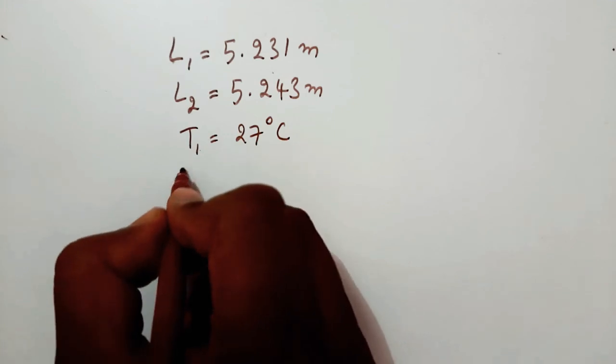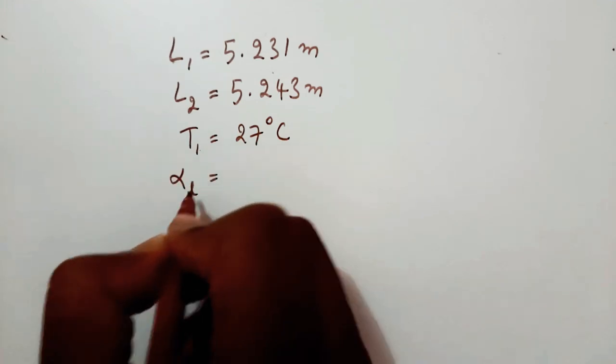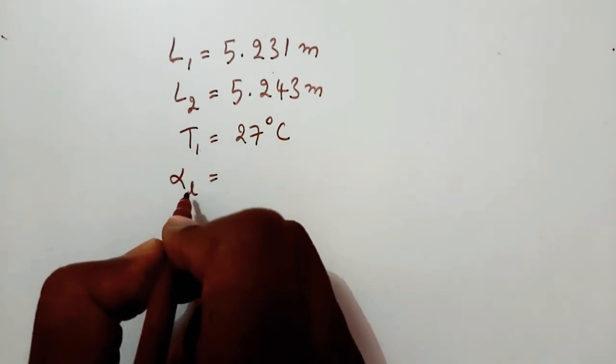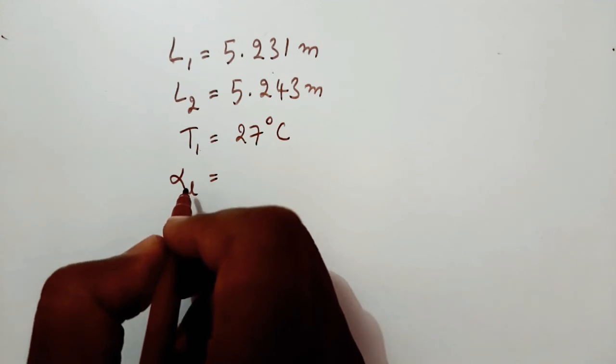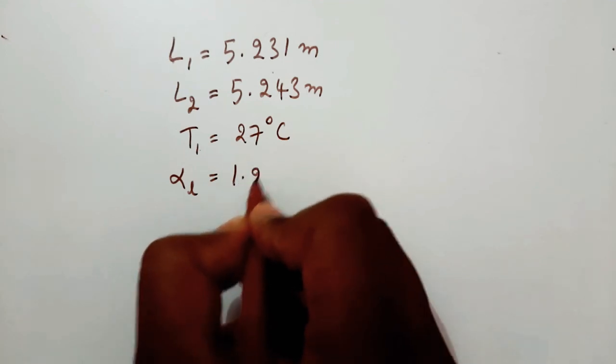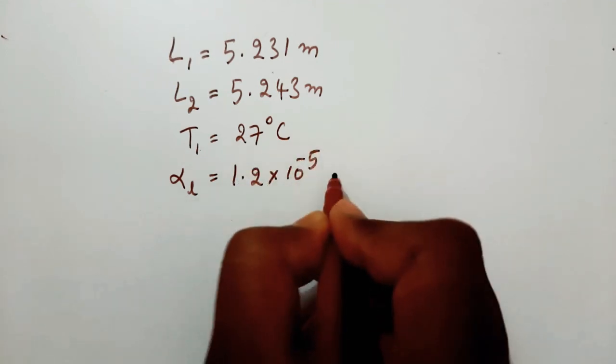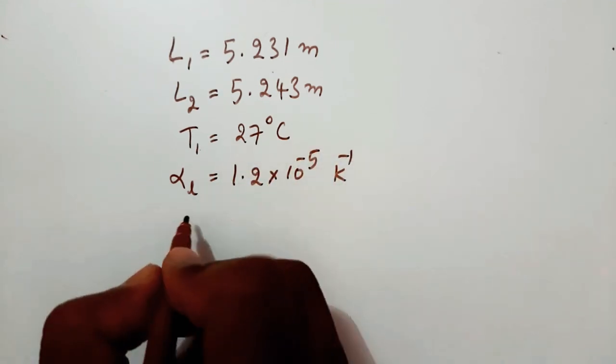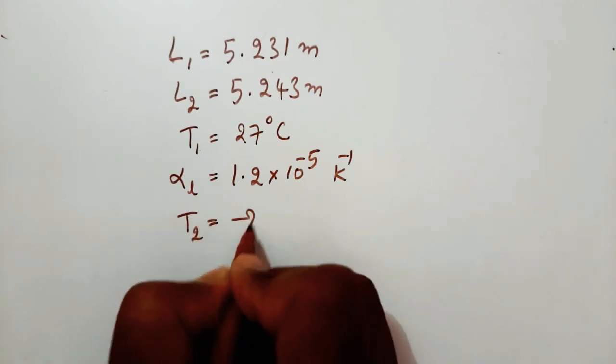We know alpha L, the coefficient of linear expansion of iron, is 1.2 into 10 to the power of minus 5 per Kelvin. Here we have to find T2.